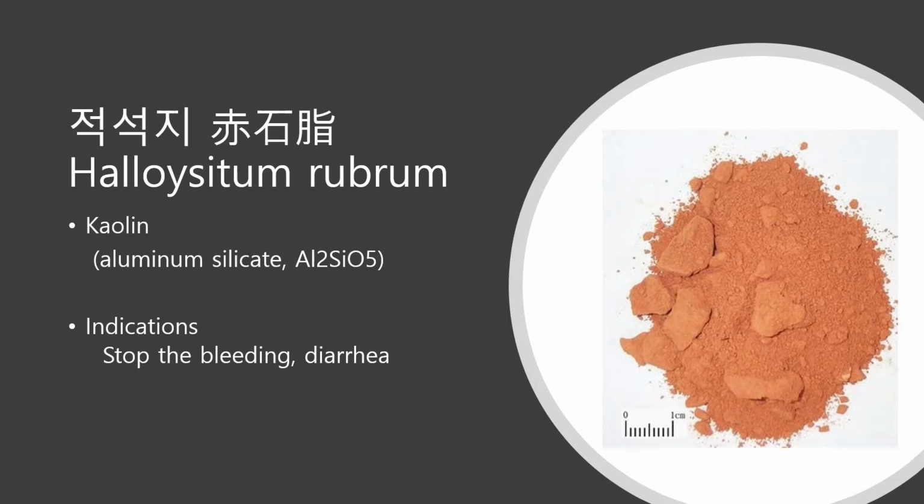Next herb is 적석지. It is kaolin. It contains minerals like aluminum silicate. We don't know exactly how it works. These formulas were made 2,000 years ago, and we don't know who started using kaolin, a kind of soil, to treat bloody diarrhea. And we don't know how it worked. Maybe this question won't be solved.